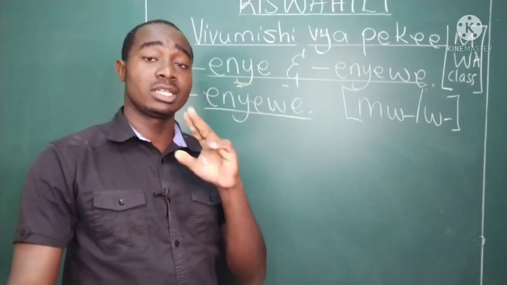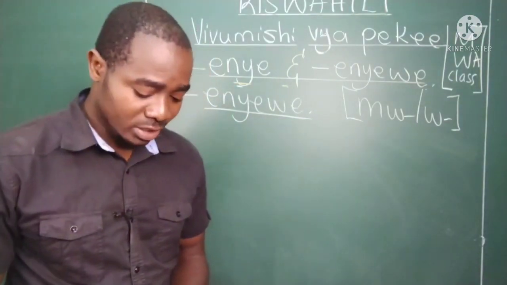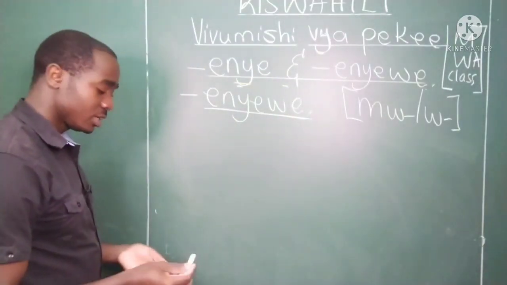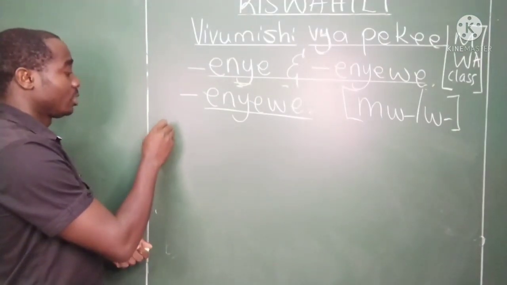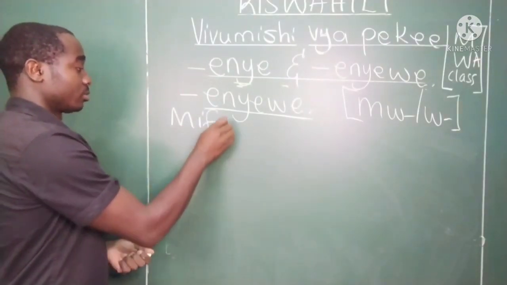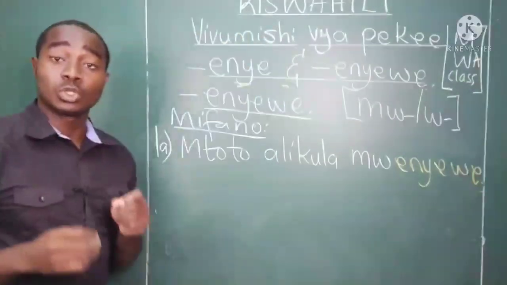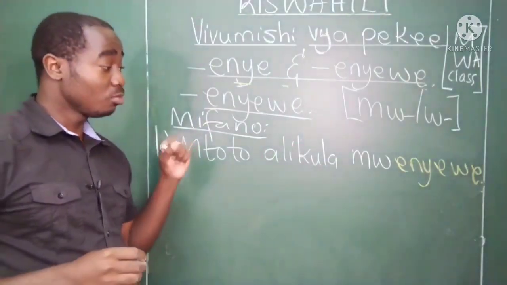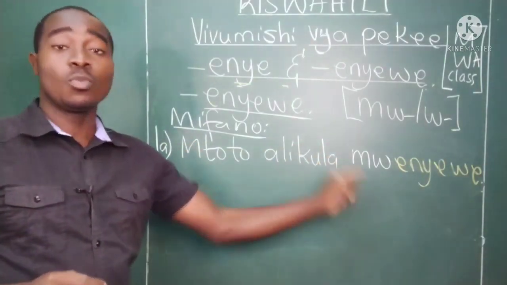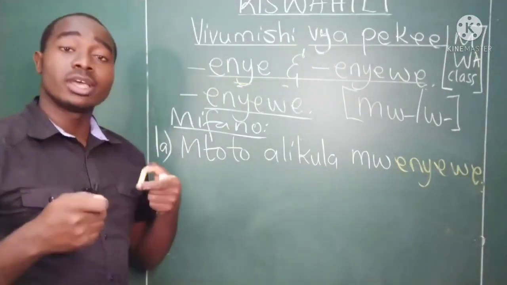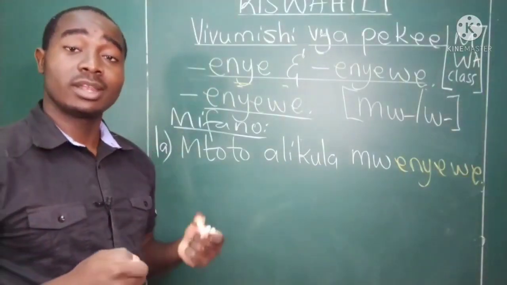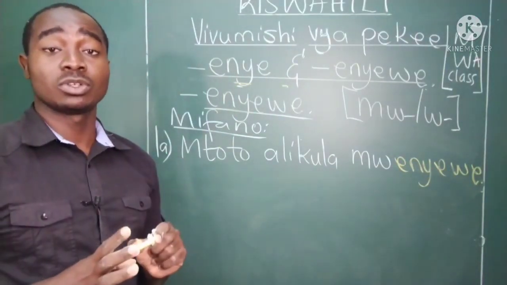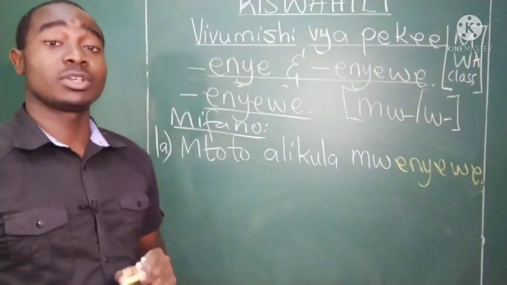We'll see this one, but let's see the example one. I want to use the example on the second case that I just mentioned. Moja. Mfano. Mtoto alikula mwenyewe. The child ate by itself, you know. The child ate by itself. Mtoto alikula mwenyewe without the help of any other person.